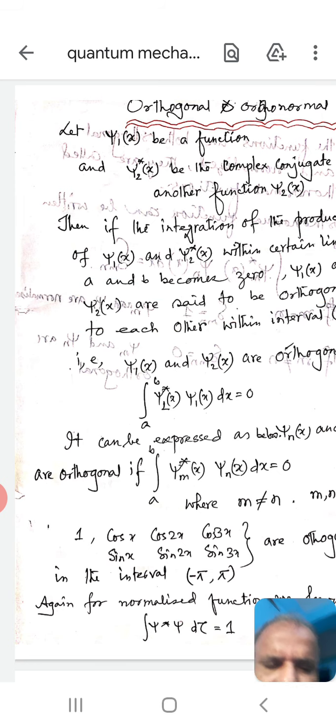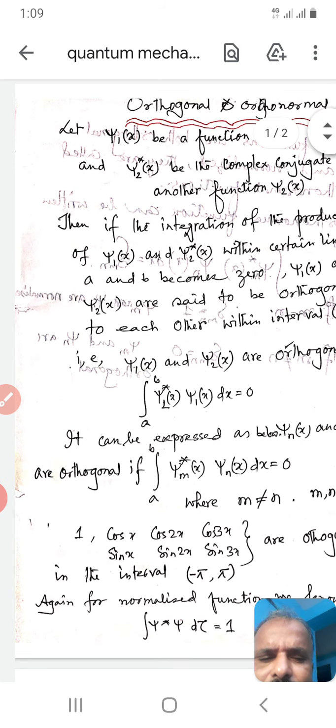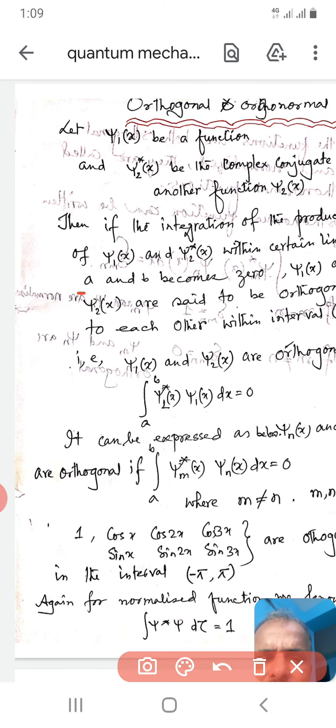Dear student, here if the integration of the product of psi 1(x) and psi 2 star(x) within certain limits a and b becomes 0, then psi 1(x) and psi 2(x) are said to be orthogonal to each other within limits a and b. Here psi 2 star(x) is the complex conjugate of psi 2(x).